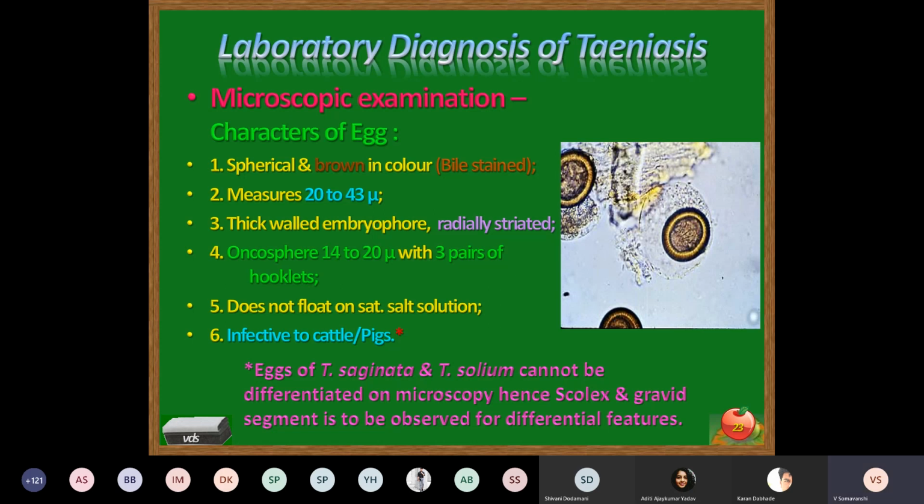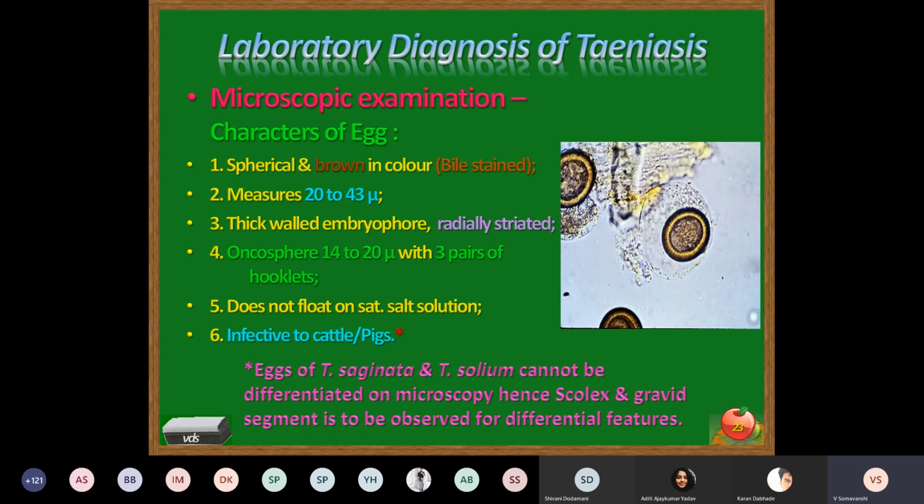But those parasites which do not feed on bile, their eggs are not bile stained. Their eggs are not brown in color. They remain colorless. This is the important feature you are supposed to understand about the term bile stained, which is used to describe the eggs of certain organisms. See, here it is a bile stained egg, brown in color, measuring about 20 to 43 micron in size.